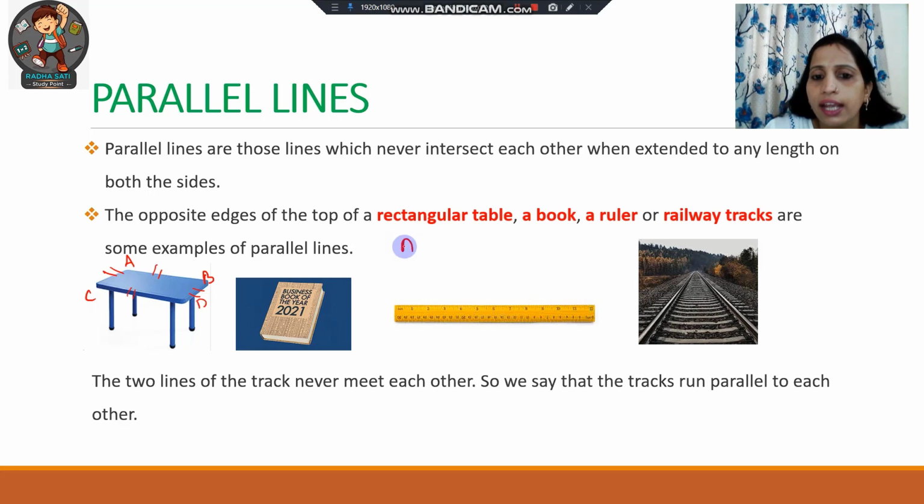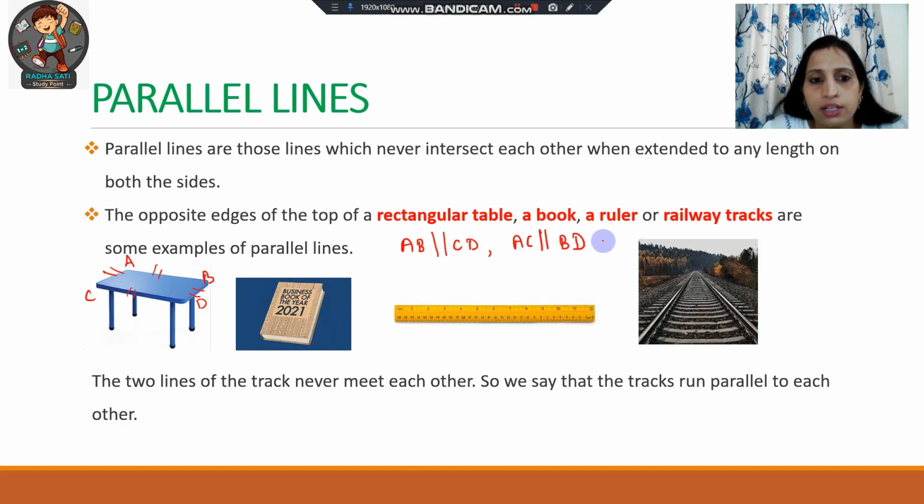How will we write it? A, B, and in between we will put the symbol of parallel, two vertical lines. AB will be parallel to CD and AC will also be parallel to BD. So let's write AC is parallel to BD. Okay. So if you extend these edges to any length, these edges will never meet each other. Okay, they will never intersect.